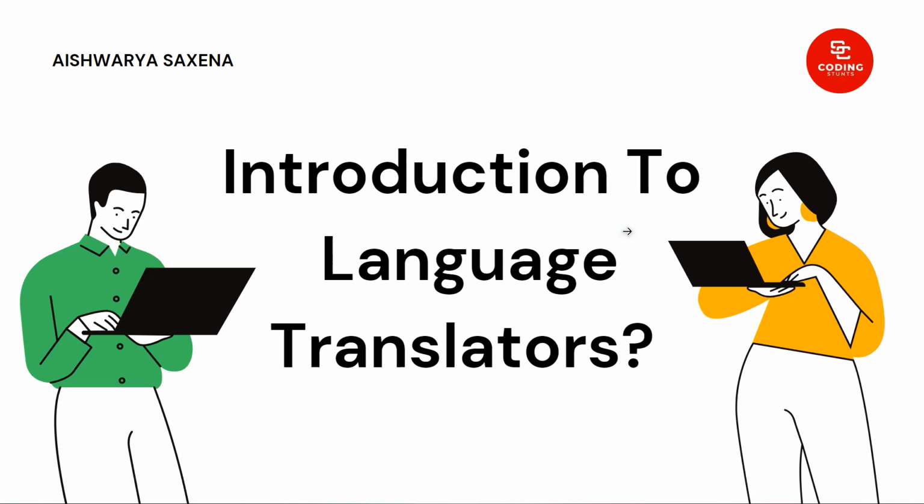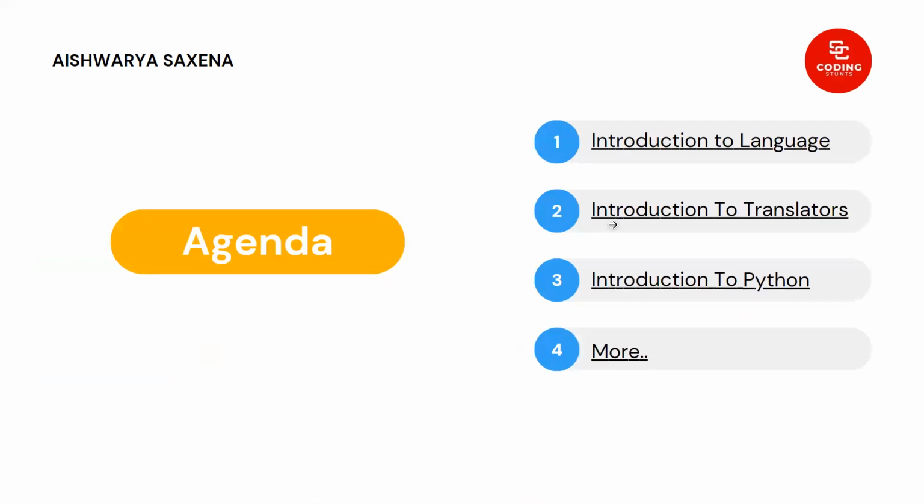In this Python programming series, we have reached the third video. In the previous video, I talked about the introduction to language translators, and I also talked about the differences between the compiler and interpreter. What are the various aspects and characteristics on which the compiler and interpreter are different from each other, and which one is better? I gave you this question in the previous video. Today we are going to discuss it and resolve it.